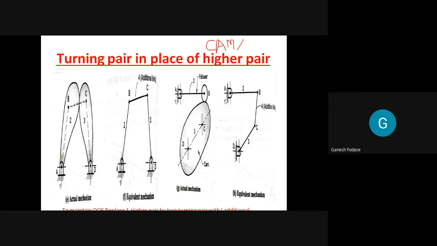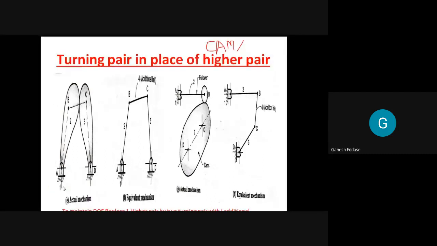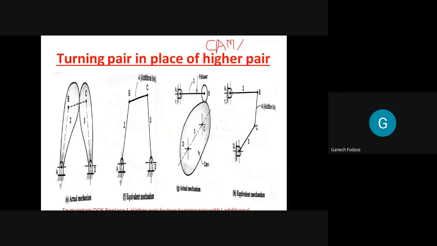In the first example, how many links are there? Here it is, the actual mechanism. There are 3. Which 3 can you tell me? See here, this one is the fixed link, link number 1. Is it clear? The fixed link here is link number 1, and at D also it is link number 1 only. Fixed link remains the same.